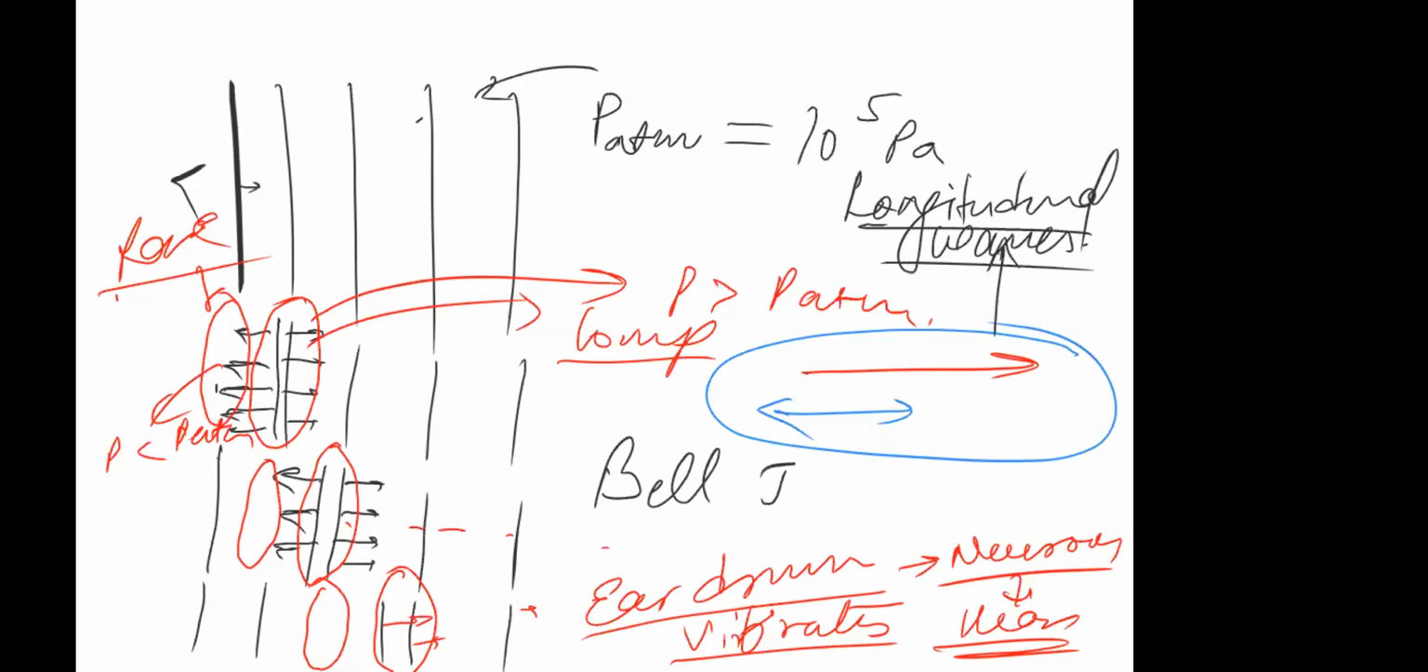What was this experiment, the Bell jar experiment? Sir, the bell didn't make any sound when it was in vacuum, but when it was in air, it made a lot of noise. Okay. So that means sound requires a medium for propagation.